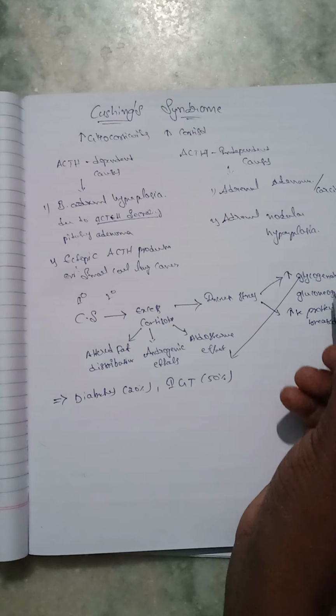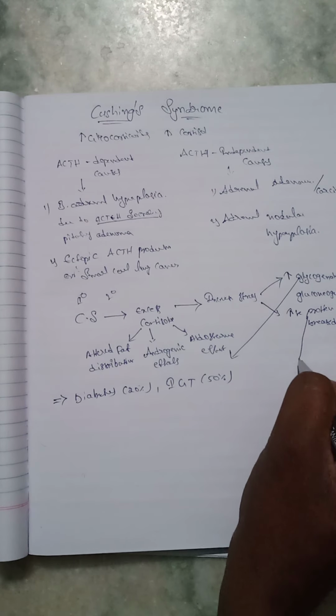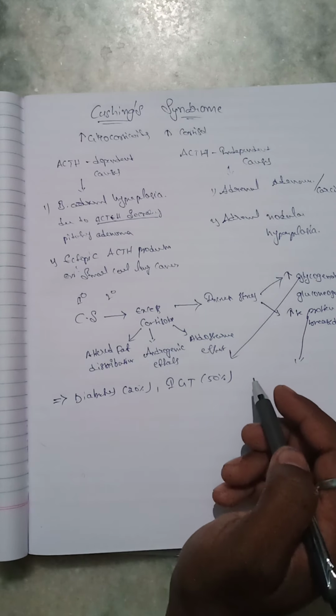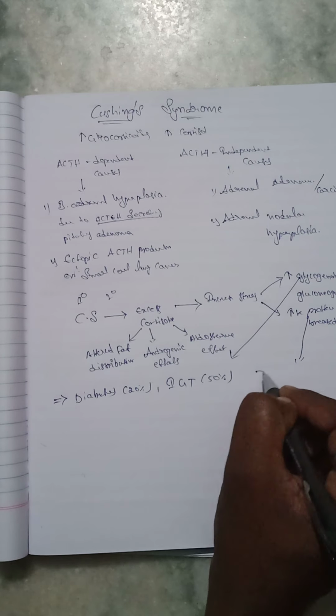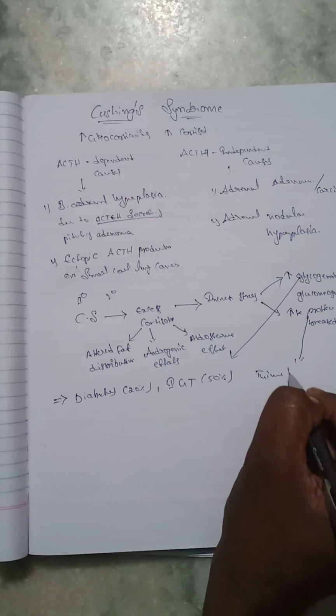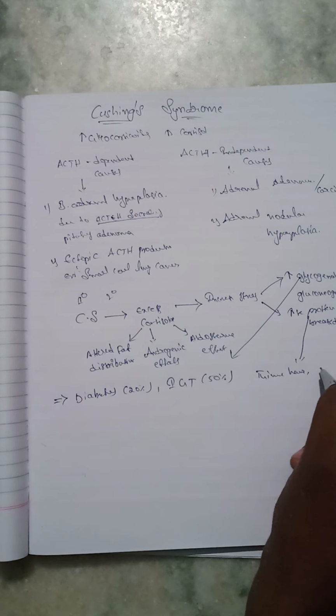Due to gluconeogenesis, glycogenolysis, and protein breakdown, it leads to thinned hair and thin skin,